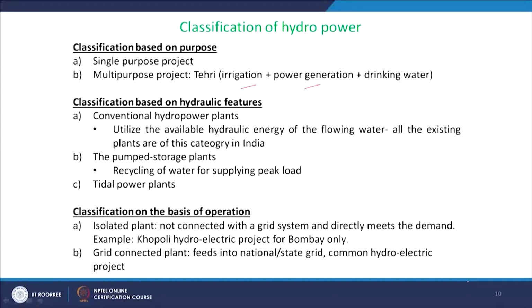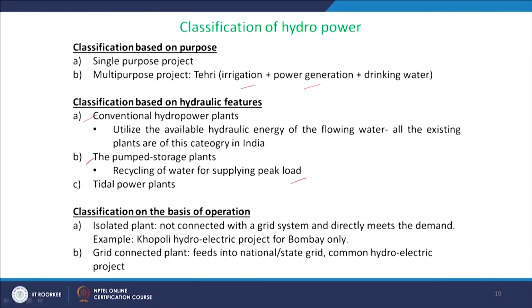So, what are the hydraulic features? Conventional hydropower plants, that means only dams or rivers are used to produce electricity, or pumped storage plants, that means recycling of water for supplying peak load. Water from the bottom tank is sent to the top tank. That is possible, but normally it is not used in the country. And tidal power plants are another type of power plants.